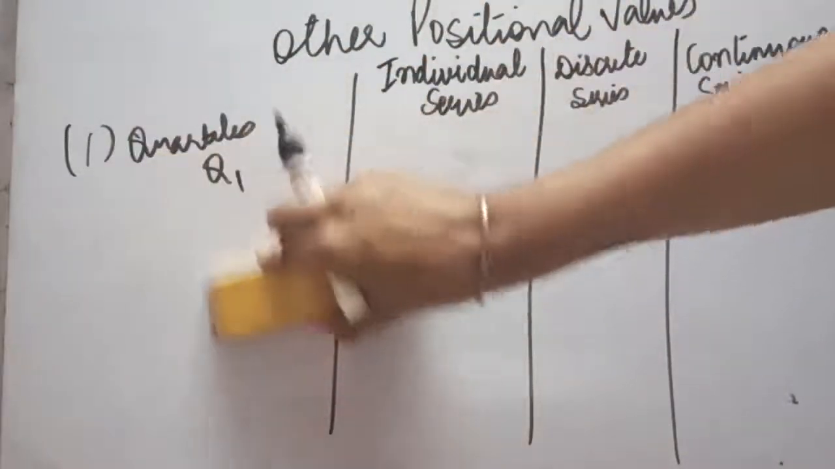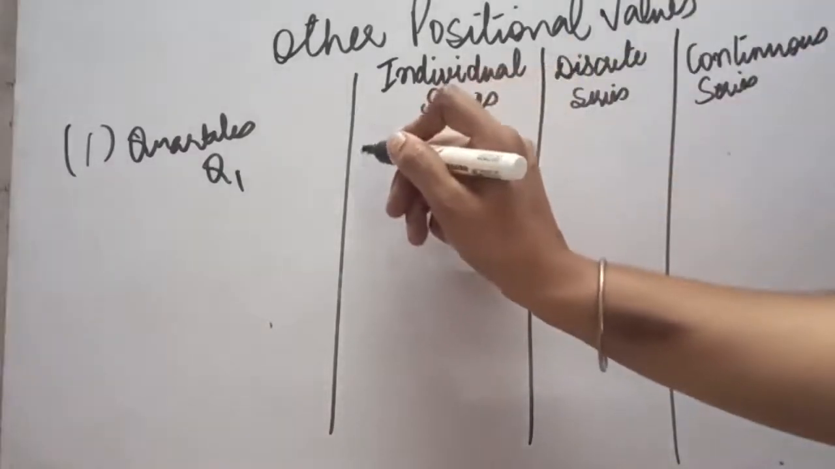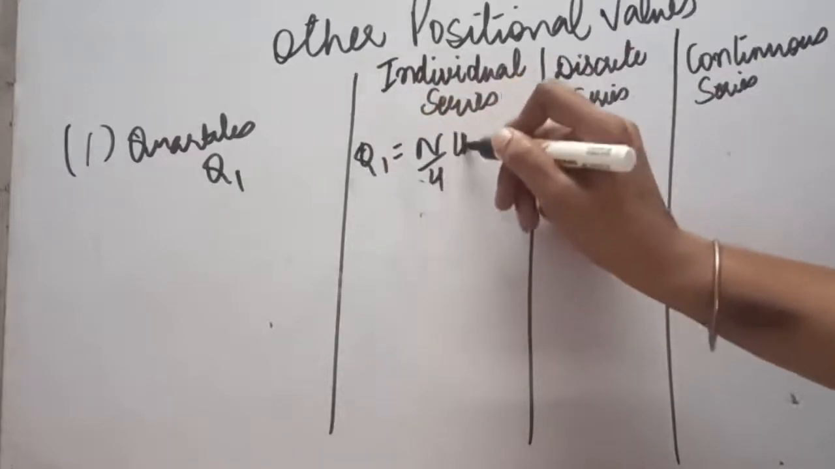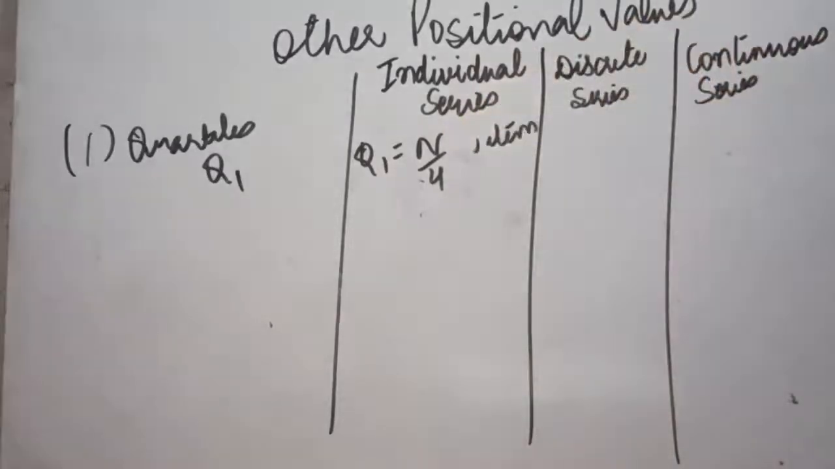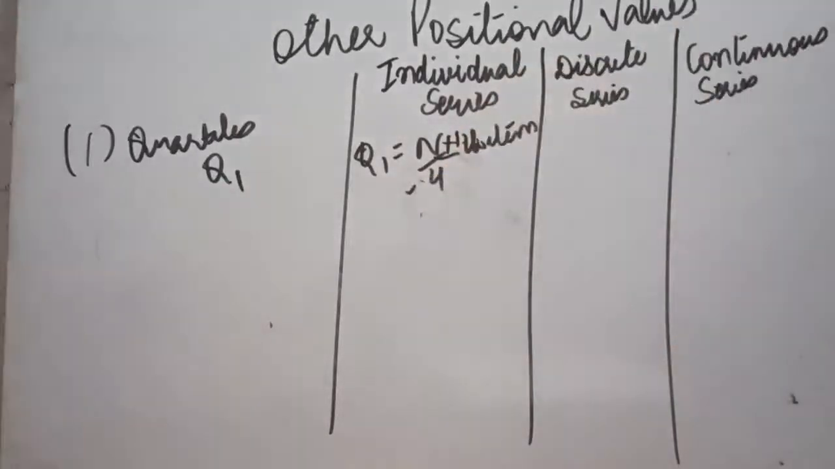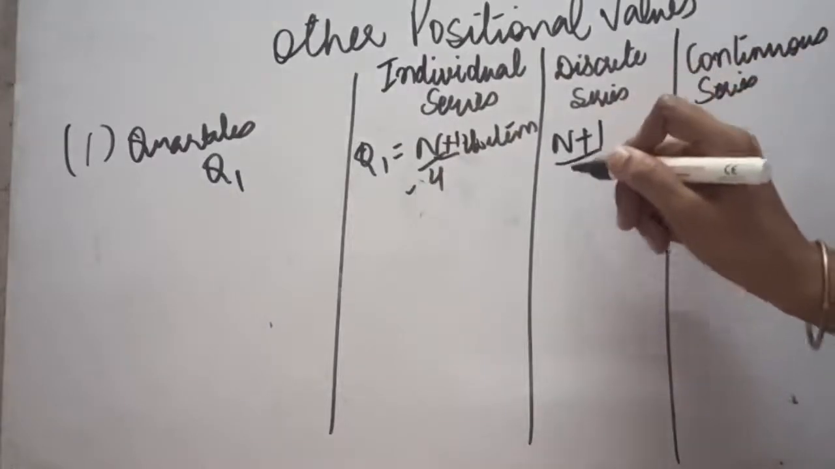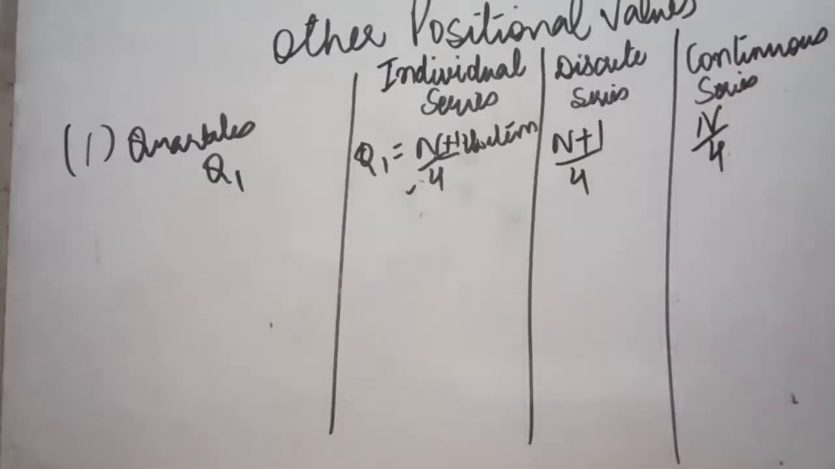Now for the calculation of quartiles, as we have seen in case of median, the formula is going to be very similar. The calculation part will be similar, only one change is there. Here we will write that quartile Q1 is the size of n by 4th item. In the median, we have seen n by 2 item. Here it will be n plus 1 by 4th item because it is an individual series. So the change is that here it is 4, in median it was 2. If it is a discrete series, again the same formula, n plus 1 by 4th item. If it is a continuous series, it will be n by 4th item.